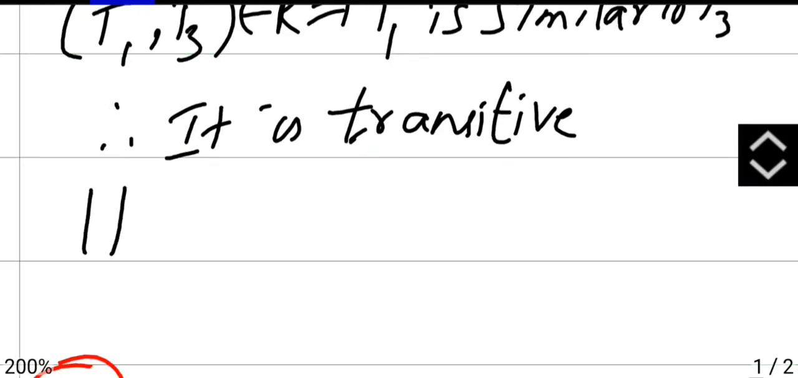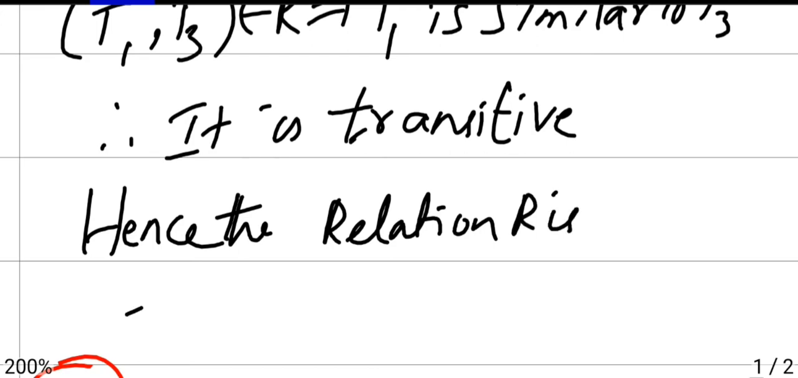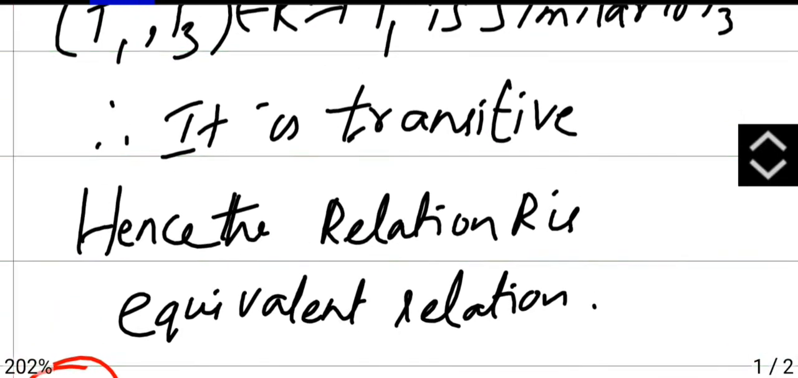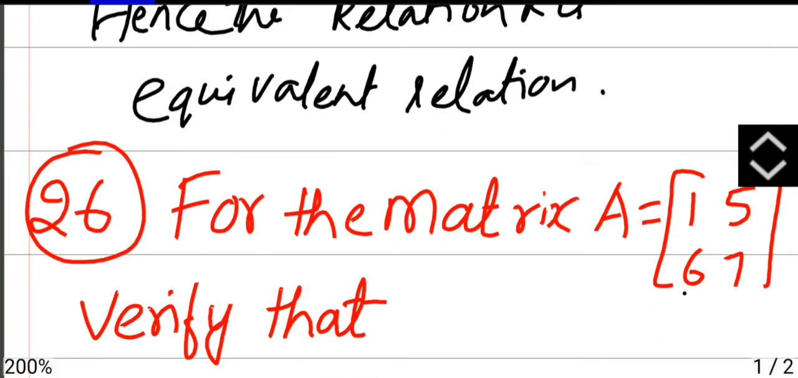Hence the relation R is an equivalence relation, since it satisfies all the three: reflexive, symmetric and transitive. They may ask you for 1 mark, what is an equivalence relation? So you have to write it as a relation which satisfies reflexive, symmetric and transitive is called an equivalence relation. Then moving on with the next question.